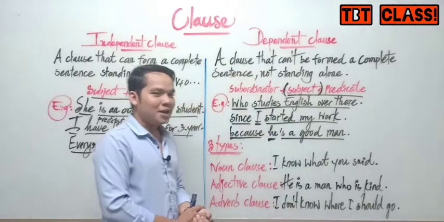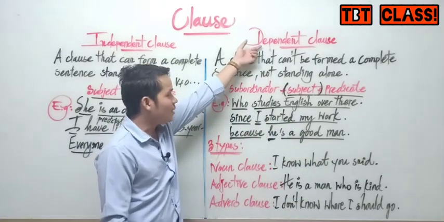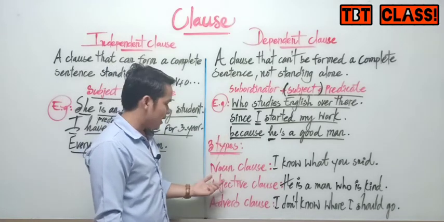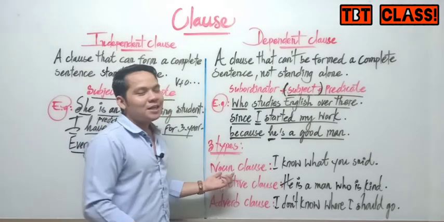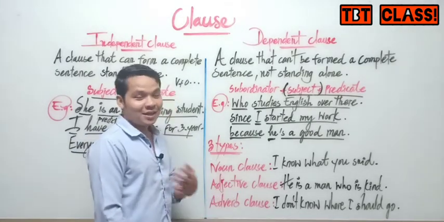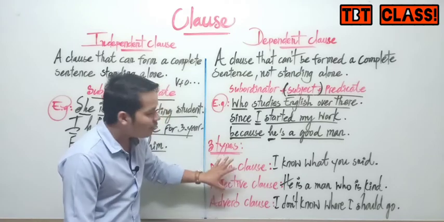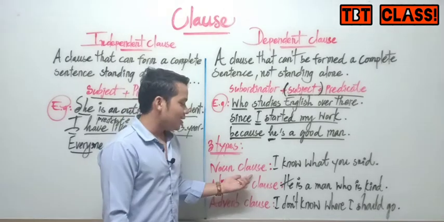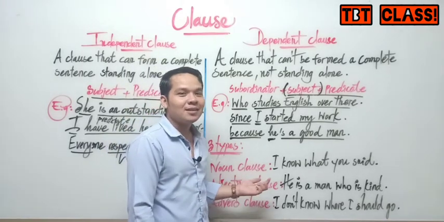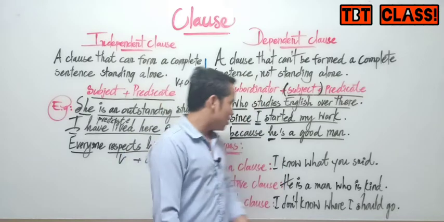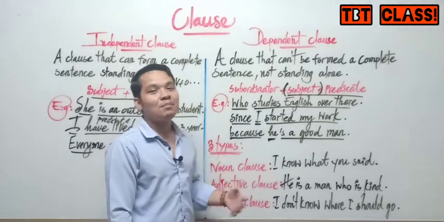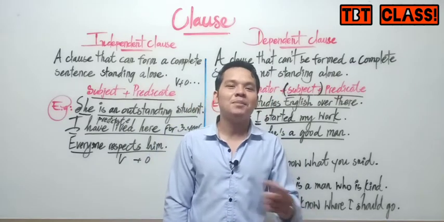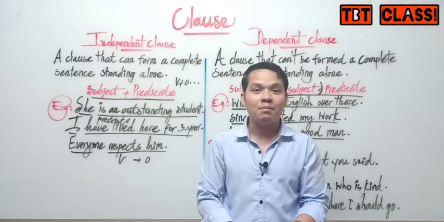I also want everyone to learn about the types of dependent clause. I give you 3 types of dependent clause: noun clause, adjective clause, and adverb clause. Do you know what a noun clause is? What is an adjective clause? What is an adverb clause? So all 3 of them are dependent clauses. You already know a clause is a sentence. A noun clause can be a subject clause or an object clause. Its function can be subject, or object of a verb or object of a preposition.